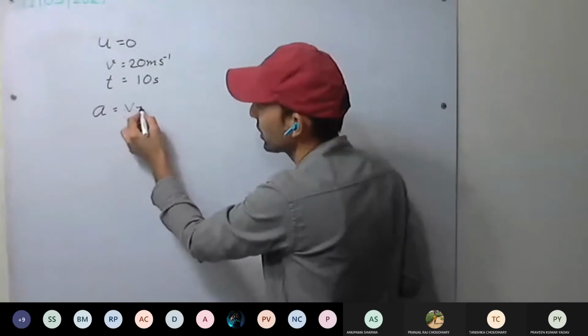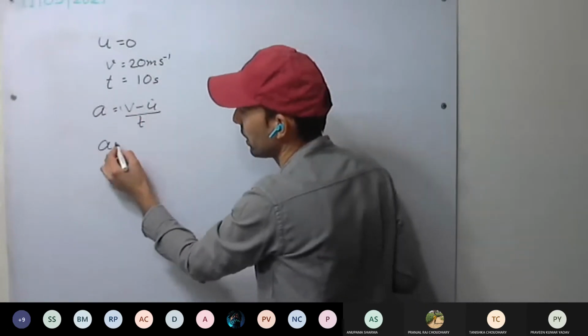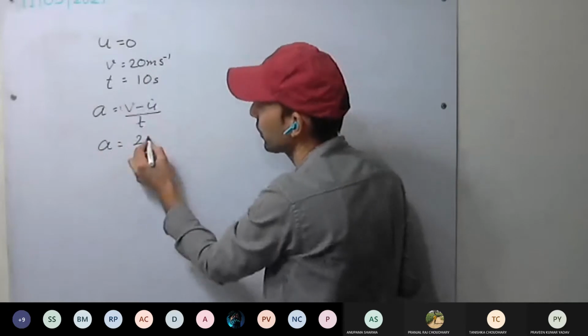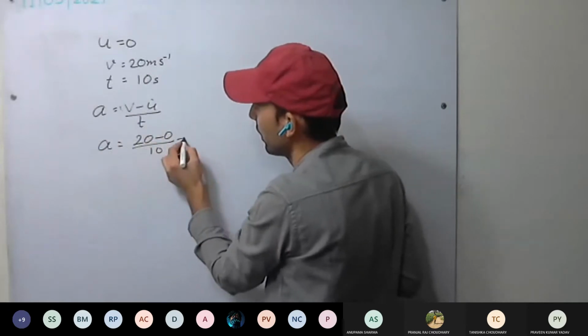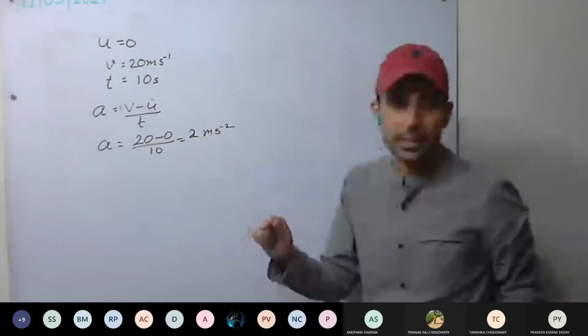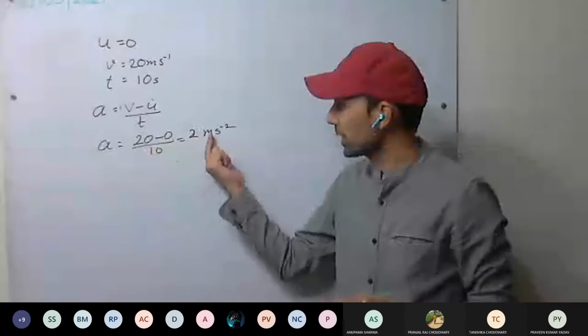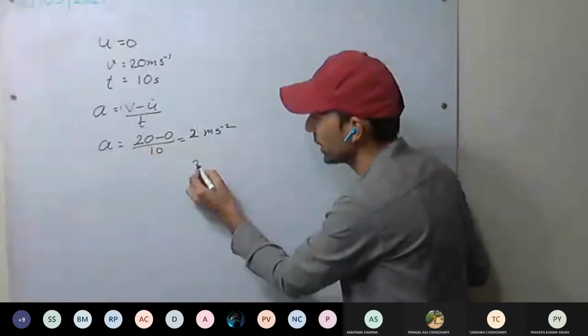Acceleration is v minus u upon t, change in velocity divided by time interval. So 20 minus 0 upon 10 gives 2 meter per second square. It means each second the velocity is increasing by 2 meter per second.